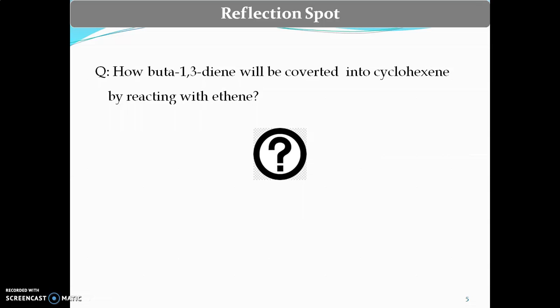The question arises in the mind: how will buta-1,3-diene be converted into cyclohexene by reacting with ethene? Now you have to pause, take your notebook, think and write which are the different possible mechanisms responsible for conversion of buta-1,3-diene into cyclohexene.